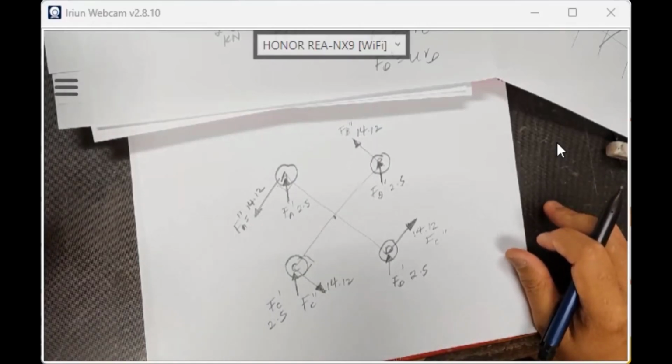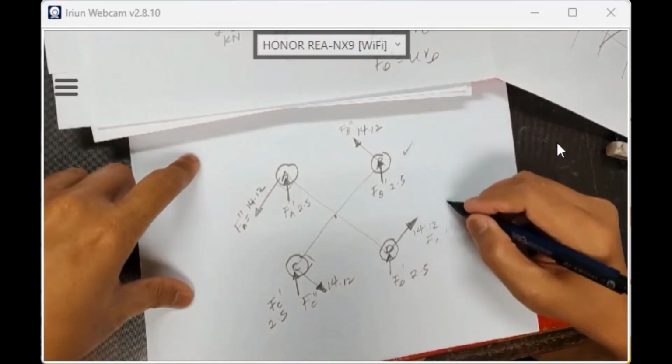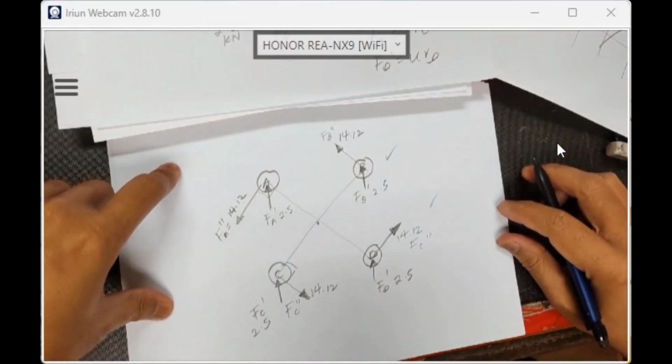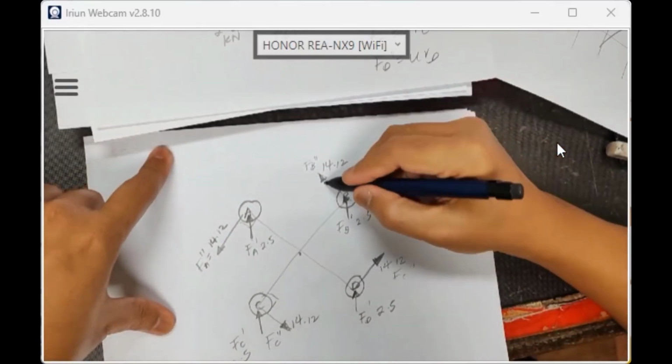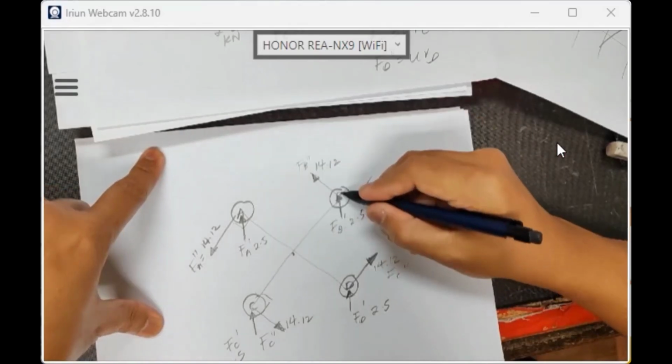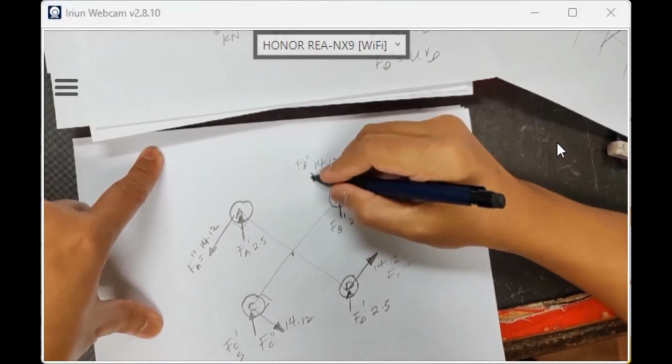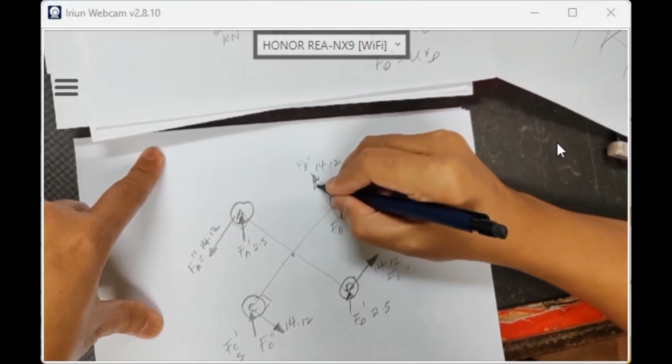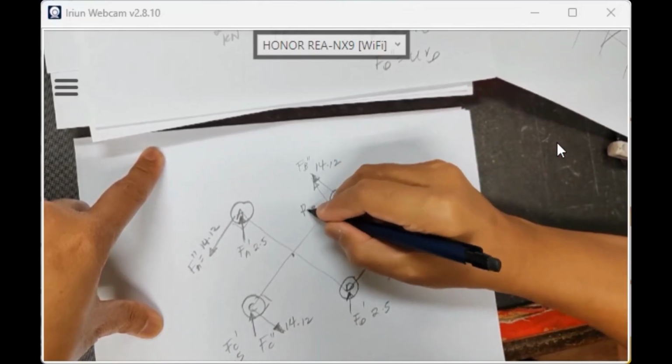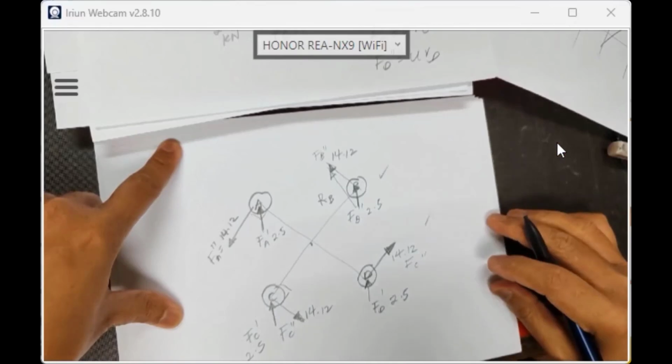B and D. Yeah, B and D. Right? Why? Can you see? 2.5, 14.2. Longer vector. I call it R, the total resultant, RB.